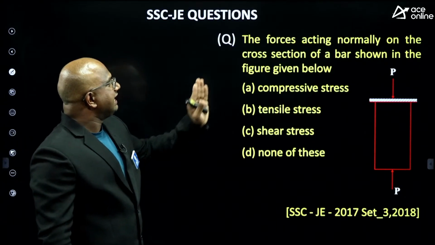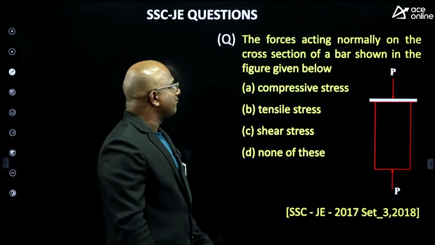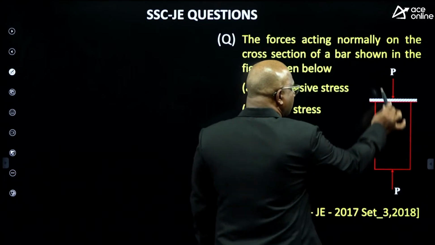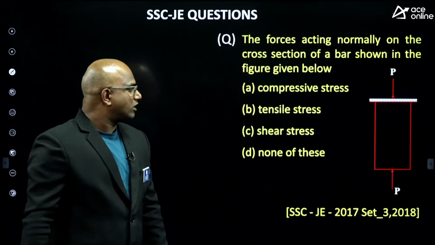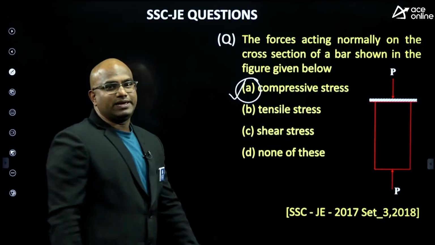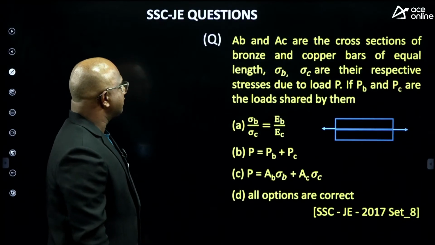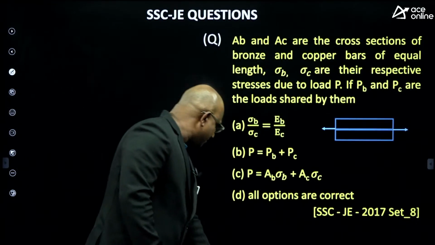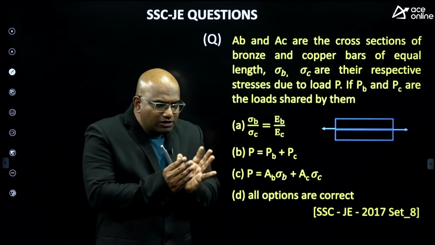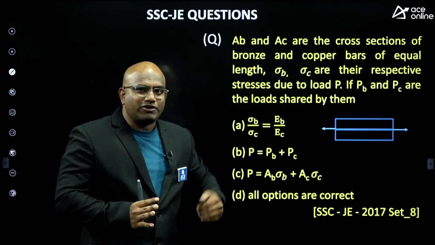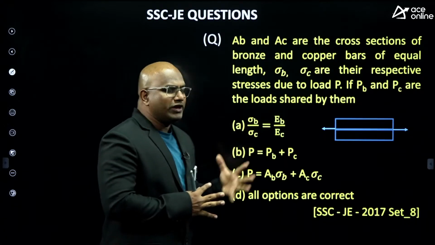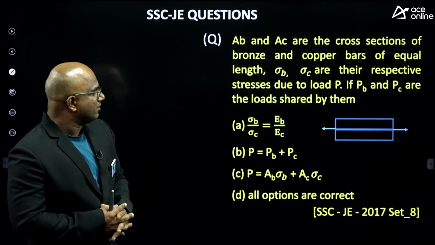This question, guys. The forces acting normally on the cross section of a bar shown in the figure given below. So tell me, guys, this side force P, this side force P, what type of stress does it give? Without second thought, compressive stresses. This is a beautiful question I have seen in all the SSC JE questions, especially in the first chapter. Let us see who will give the answer for this question. What is the correct one?